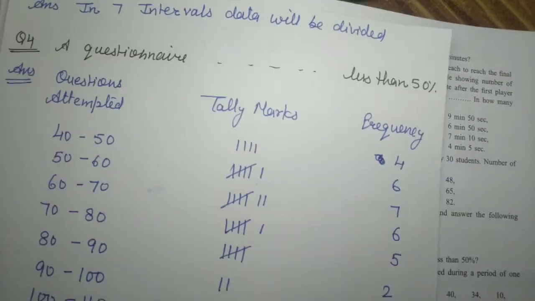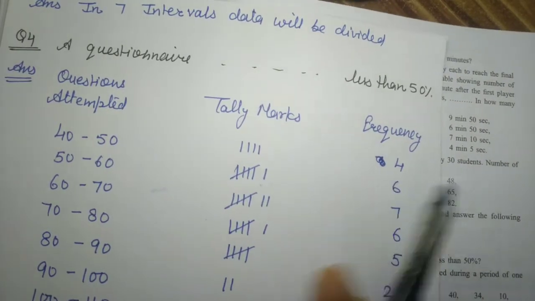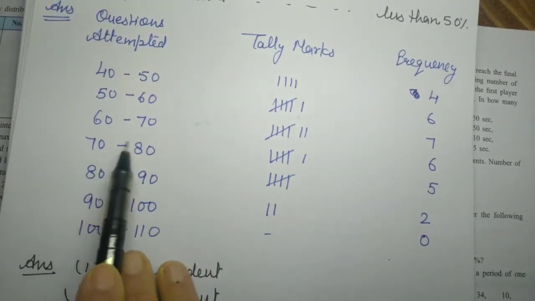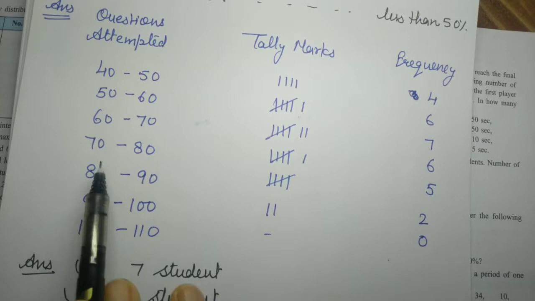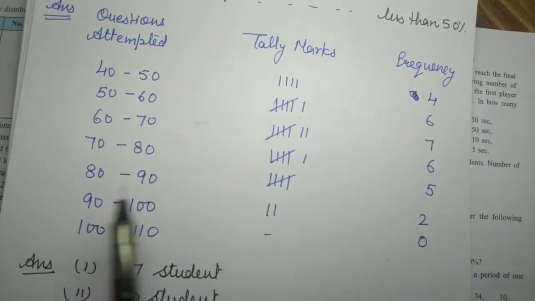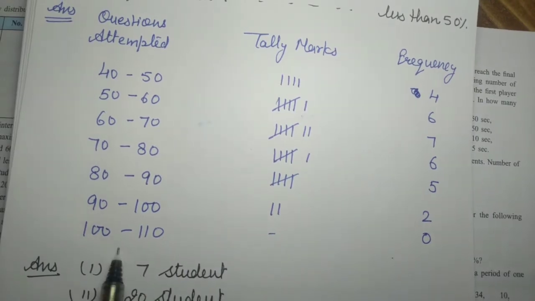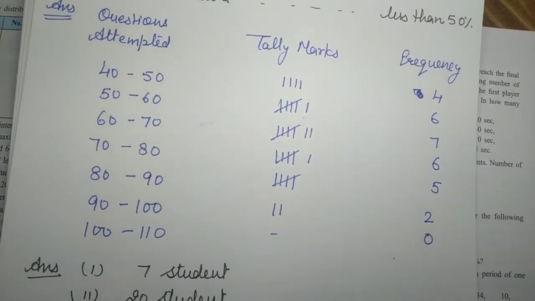So students, if we observe, 40 to 50, there are 4 students, okay? 50 to 60, 6 students. 60 to 70, 7 students. 70 to 80, 6 students. 80 to 90, 5 students. 90 to 100, 2 students. And 100 to 110, there is not a single student.